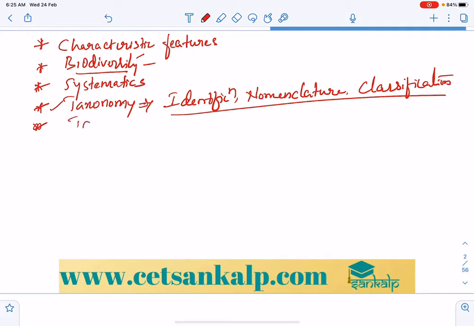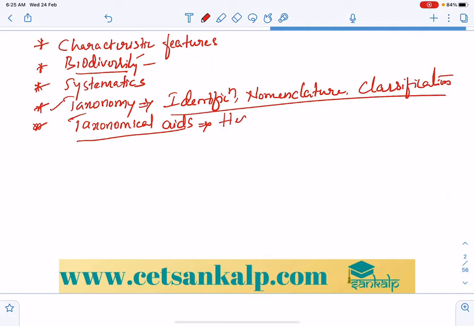And to get help for taxonomy, or you can say the nomenclature, we use the taxonomical aids.